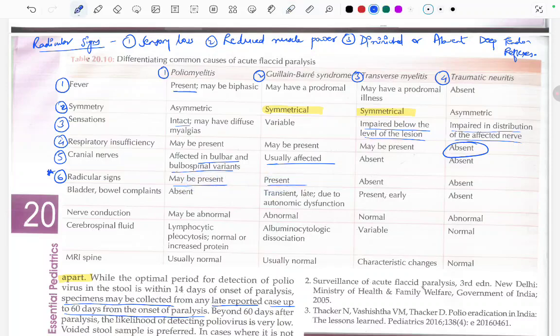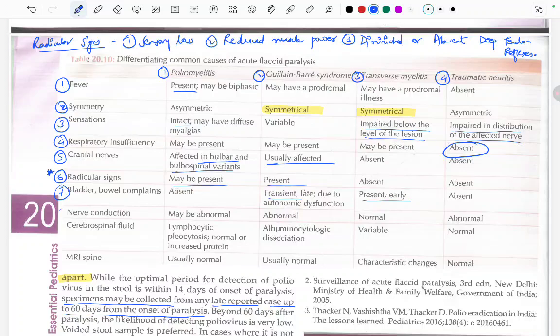Moving ahead to bowel and bladder complaints: they will be absent in poliomyelitis. They may be seen late in GBS due to autonomic dysfunction. They are present from the early stages of transverse myelitis, and absent in traumatic neuritis. So bowel and bladder symptoms can be present in GBS and transverse myelitis. Transverse myelitis is basically inflammation of a particular section of the spinal cord, not the complete cord, from a particular level only.